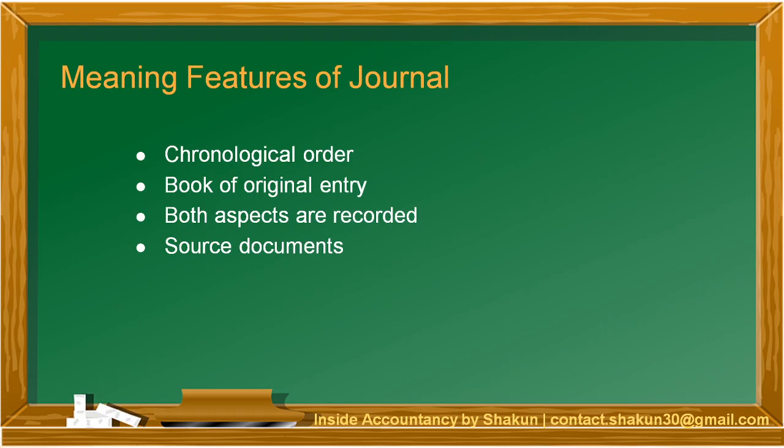So, basically, journal is recorded in the books on the basis of certain source documents. It is a record which shows complete details of transaction in one entry and it is based upon the various source documents such as invoices, bills, etc. So these are the evidences on the basis of which the transactions are recorded in journal, the book of original entry. So it provides the complete details of the transactions. One entry only, all the details are mentioned.